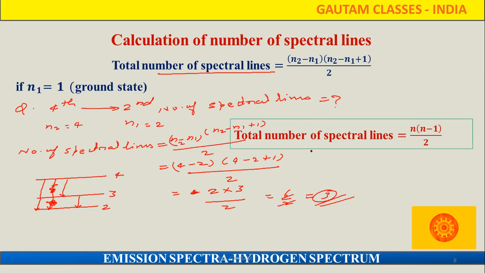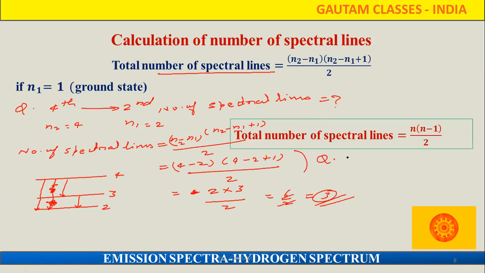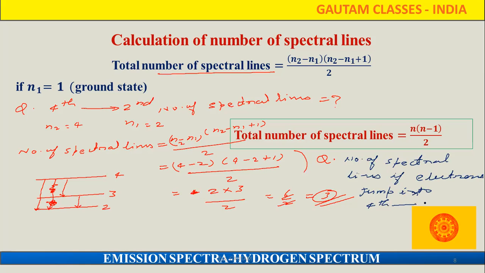Suppose the second question they ask is the number of spectral lines if the electron jumps from fourth to ground, that means fourth energy state to ground energy state.